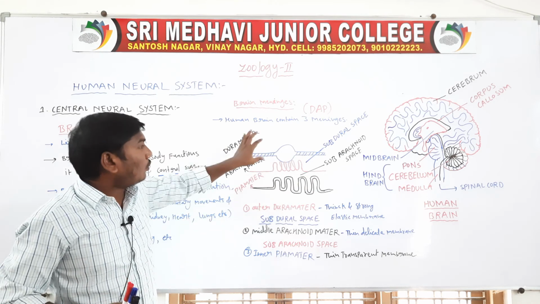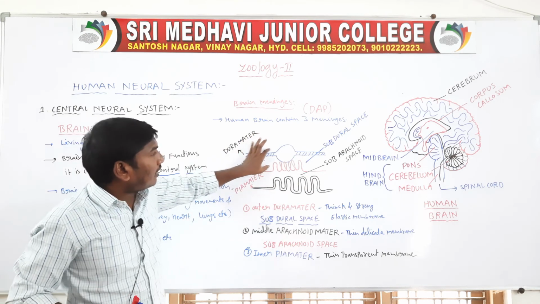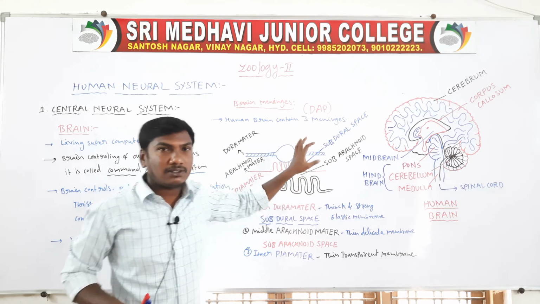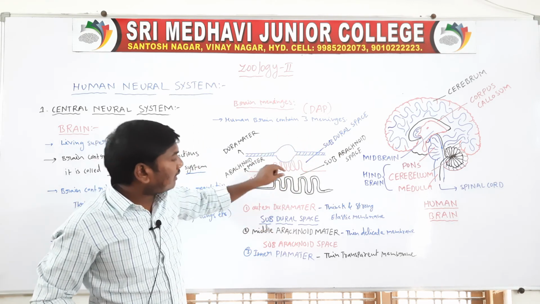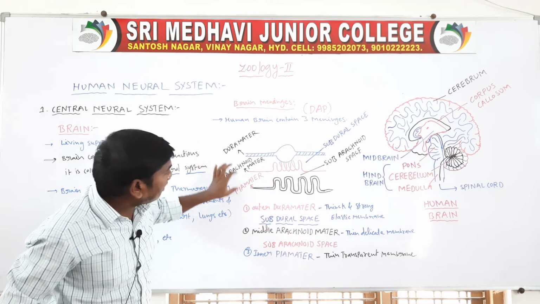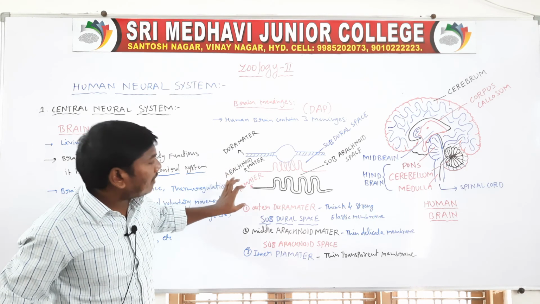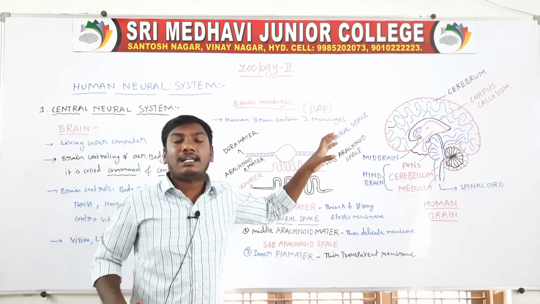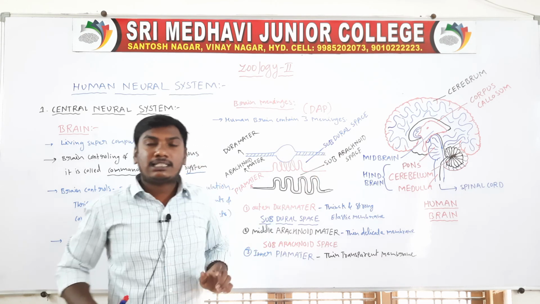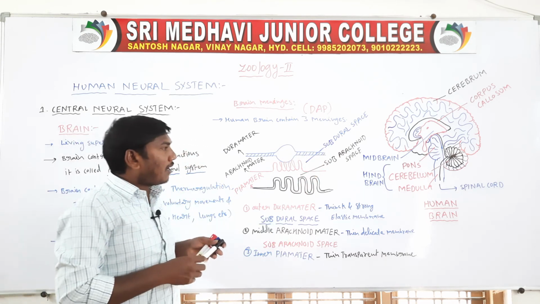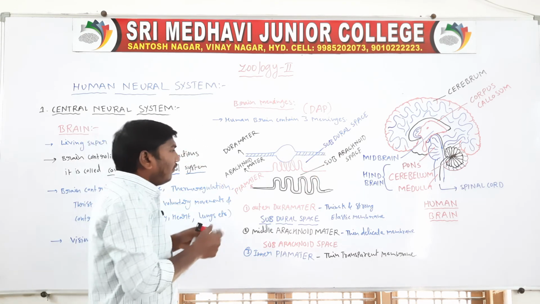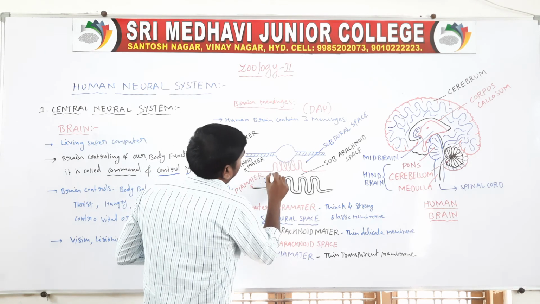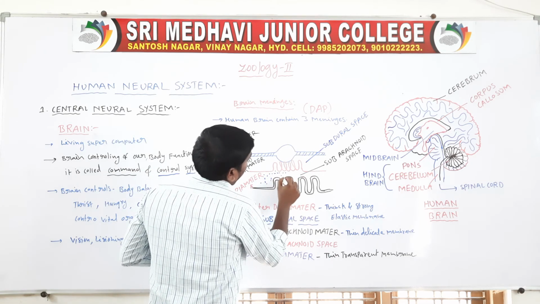The space between the dura mater and arachnoid mater is called the subdural space. Next, the space between the arachnoid mater and pia mater is called the subarachnoid space. The subarachnoid space is filled with a fluid.